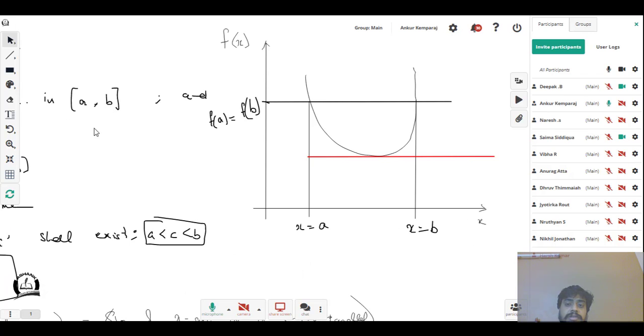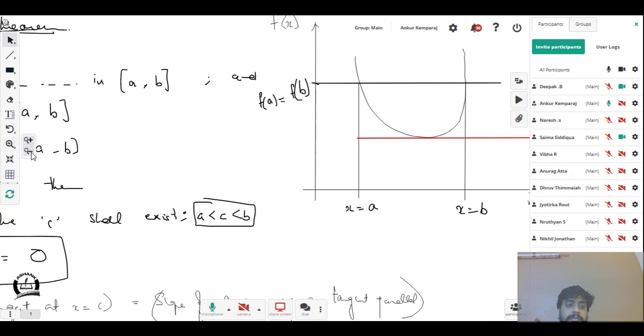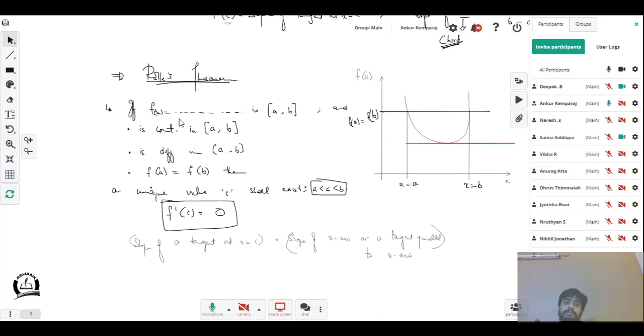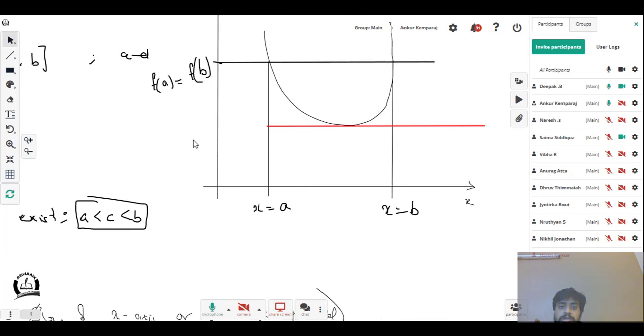Does anybody have a doubt in this? Please raise your hand. This is your Rolle's theorem. Quite simple, right? Yes, Deepak, tell me. C will tell us where the tangent will be drawn.